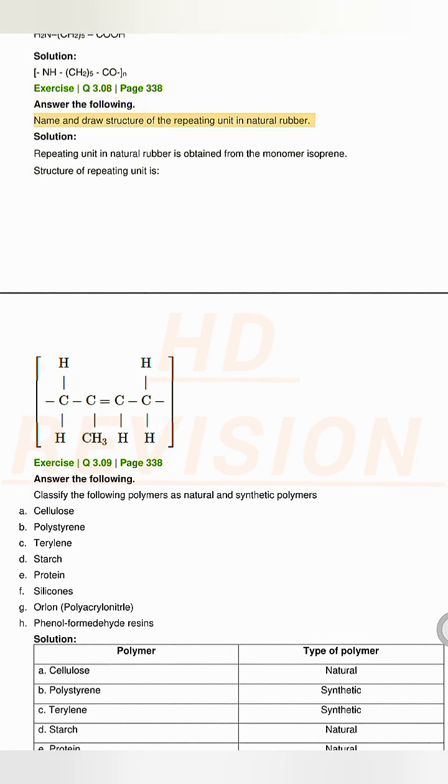Name and draw structure of the repeating unit in natural rubber. Solution. Repeating unit in natural rubber is obtained from the monomer isoprene. Structure of repeating unit is.